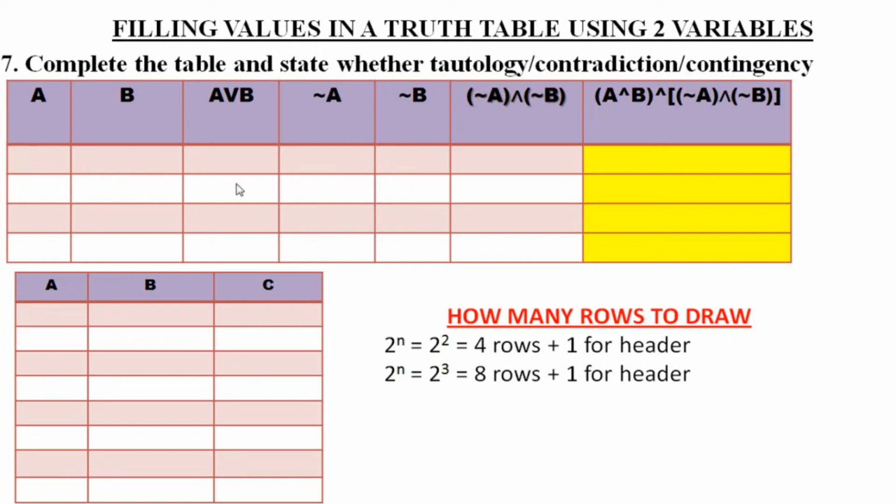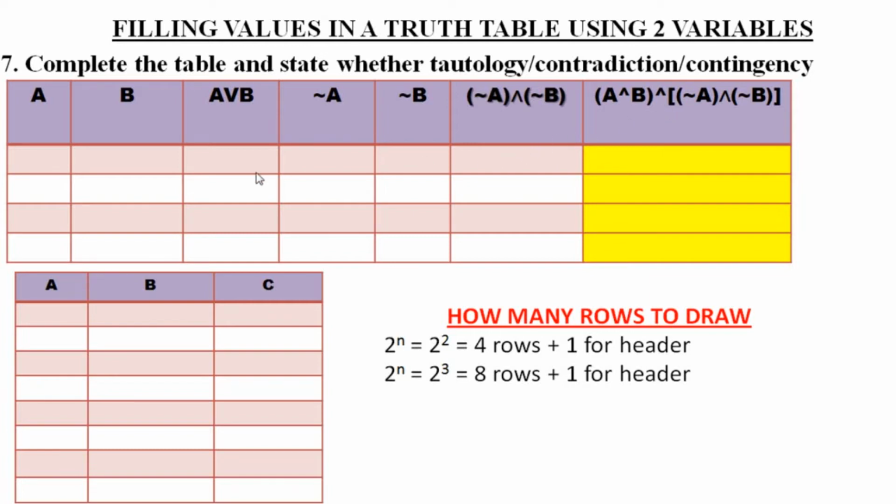But the most important thing right now is how to fill the table. Let us first know how many rows you are going to make. You have two variables, so 2 to the power n, 2 to the power 2, that is equal to 4 rows, and one extra row I'll take for the header.